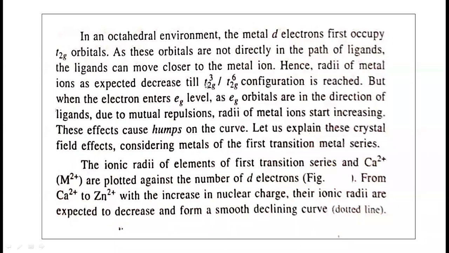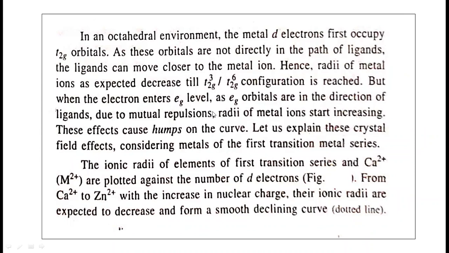In the case of weak ligands, it is up to t2g3, and in the case of strong ligands, it is up to t2g6. But after t2g3, the electrons enter the eg level.